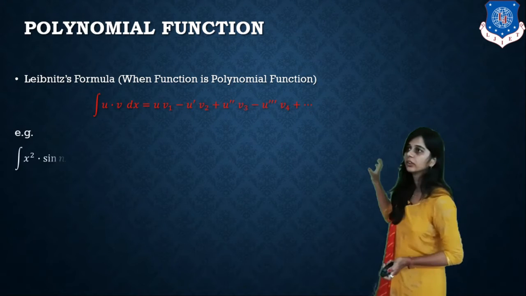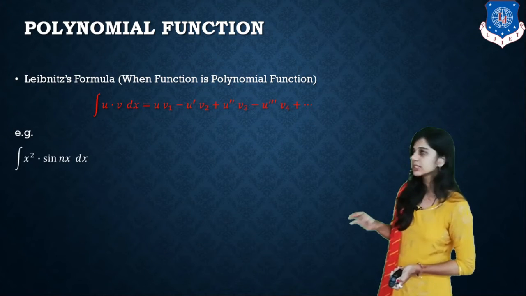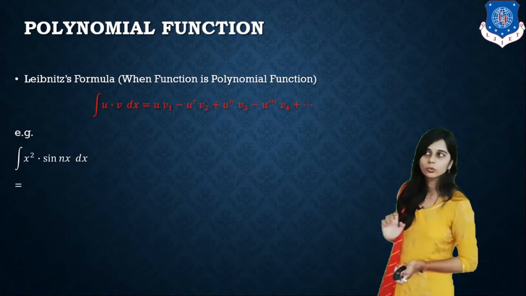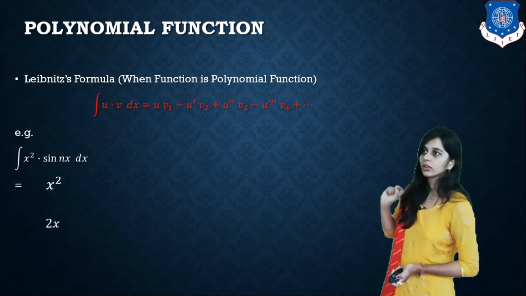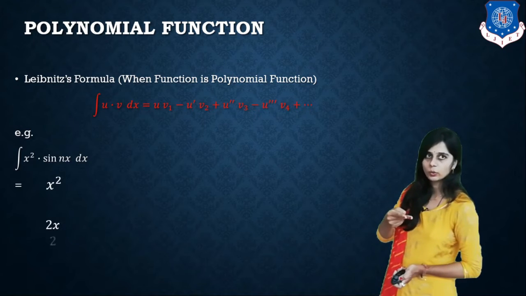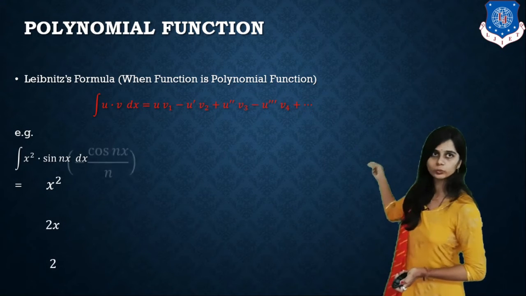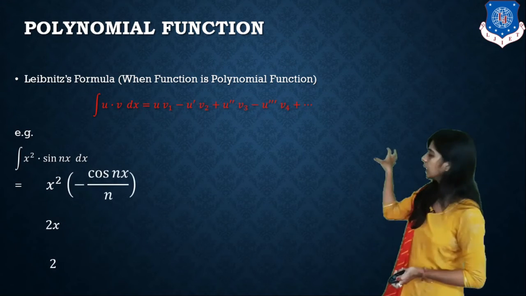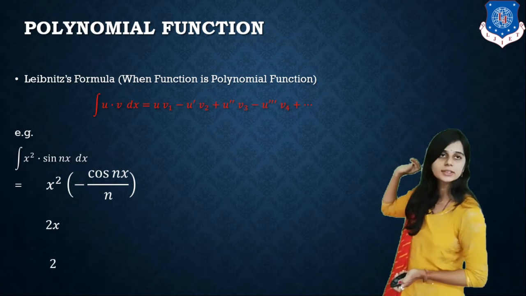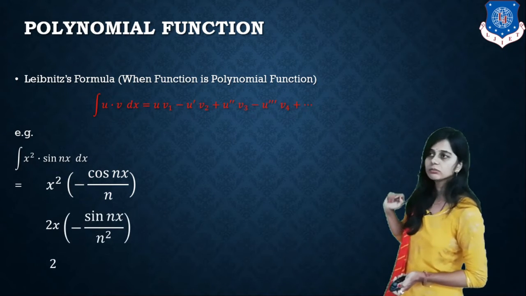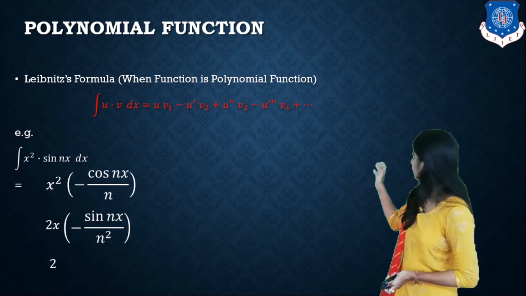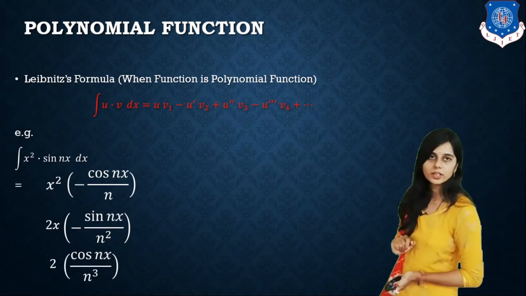See the example: if we have to integrate x square sin nx dx. First of all, what is u? It is x square. Second is the differentiation, 2x. Third is 2. Okay, now we are taking integration. Integration of sin nx is minus cos nx by n. Second time integration is minus sin nx by n square. Third time integration is cos nx by n cube.